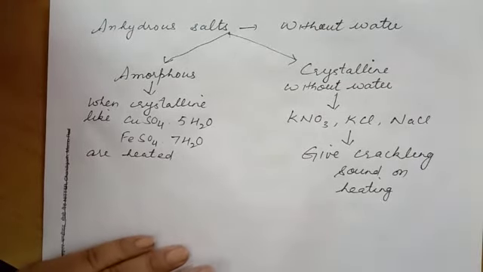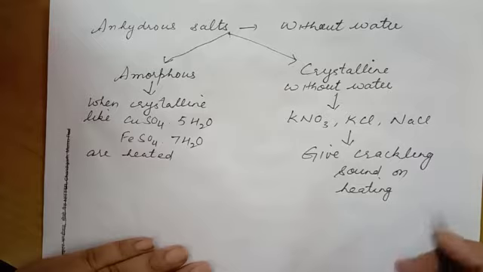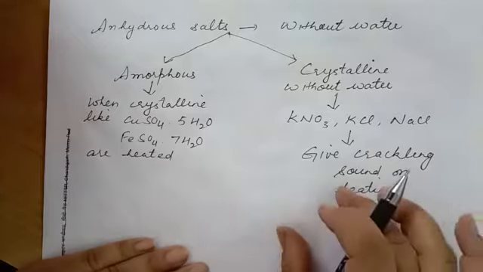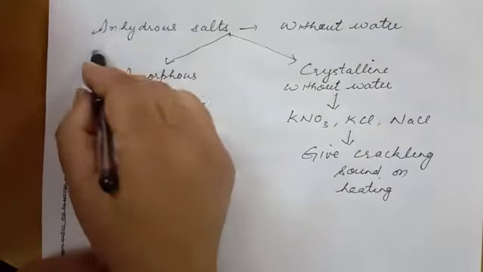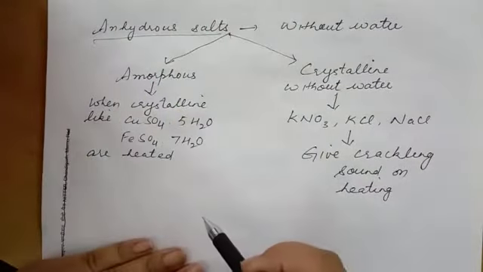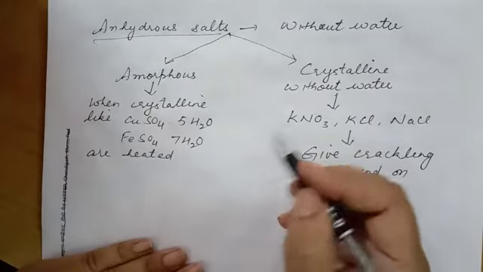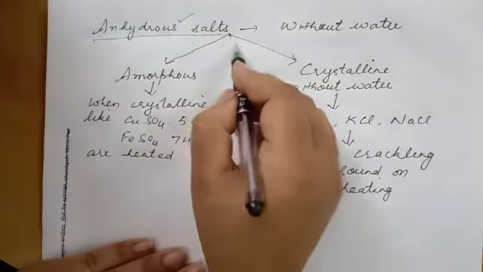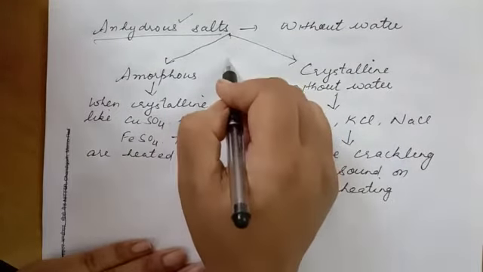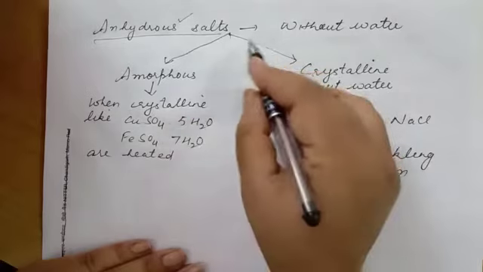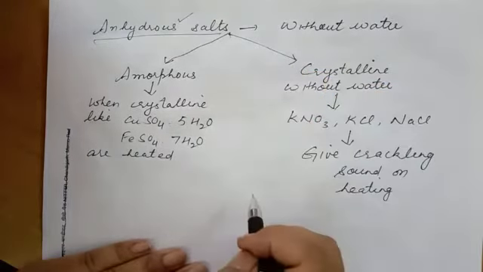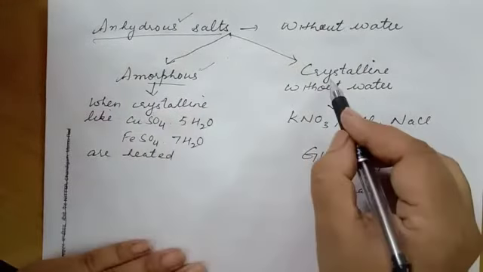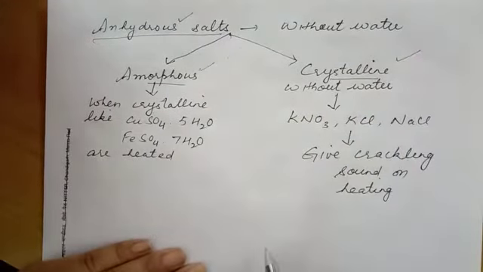Students, in the last video, we discussed water of crystallization or hydrated salt. Opposite to hydrated salt, we have anhydrous salts. If hydrated means having water, anhydrous means no water. So these are the compounds, or you can say salts, which do not have any water in them. They might be amorphous or they might be crystalline in nature.